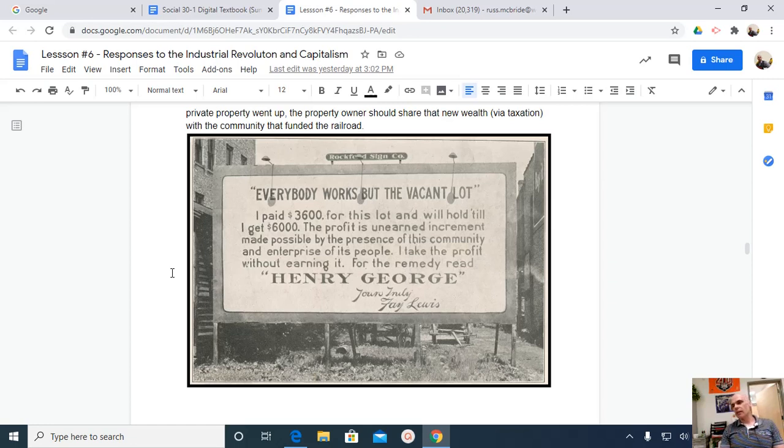Now, the irony here is that whoever owned that little plot of land in New York City, if they did sell it for $6,000, they sold it for far too little, because that land's no doubt worth millions today. But should we create wealth by not doing anything other than just holding on to vacant land? Or should wealth be what the laborers are doing in those factories?